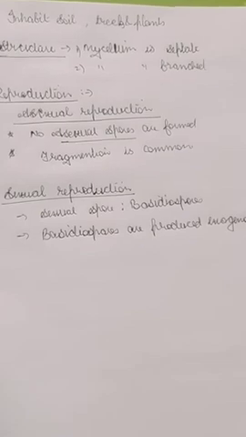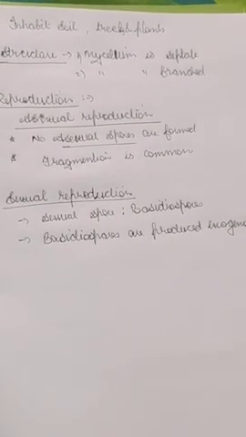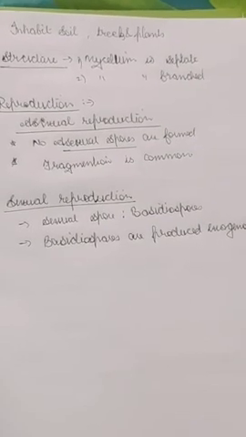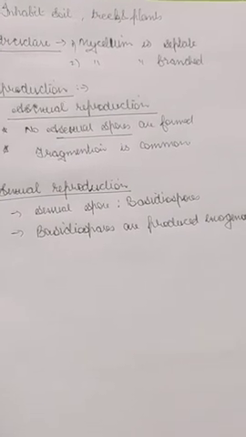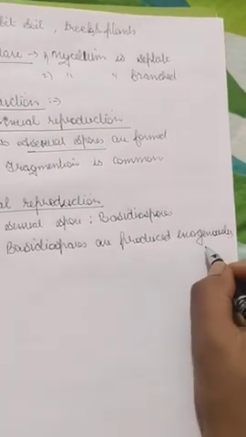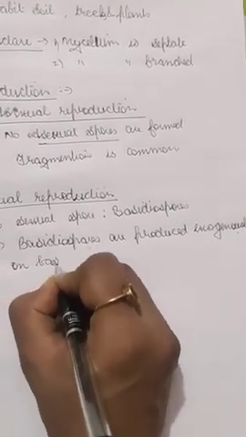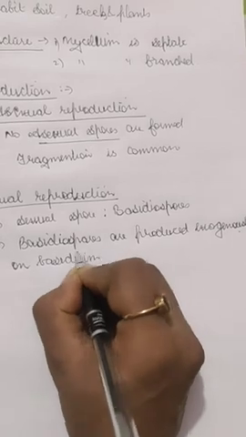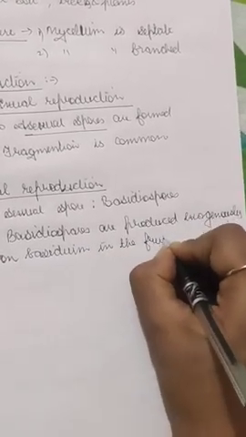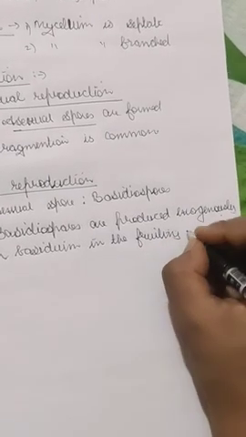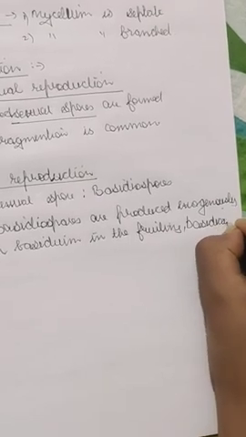Basidia are exogenous, so the club shaped part is the reproductive structure in the case of Basidiomycetes. So basidiospores are produced exogenously on basidium in the fruiting body called basidiocarp.